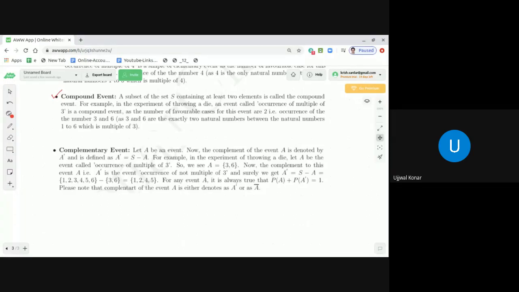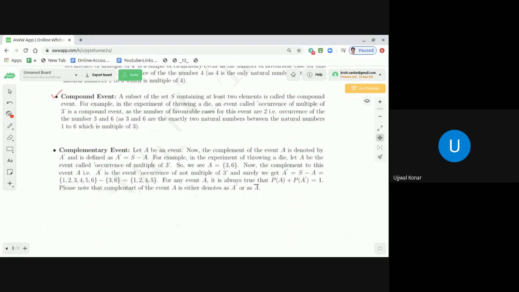Let A be an event. Now the complement of the event A is denoted by A prime and is defined by A prime equals S minus A, that is the difference between the set S and A. That is the set theoretic notation. Let me give an example. In the experiment of throwing a die, let us define A to be the event called occurrence of a multiple of 3.